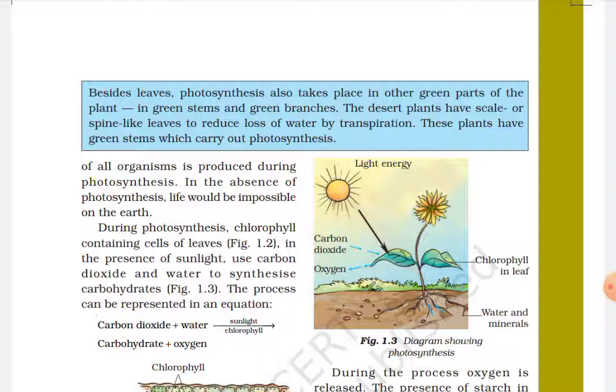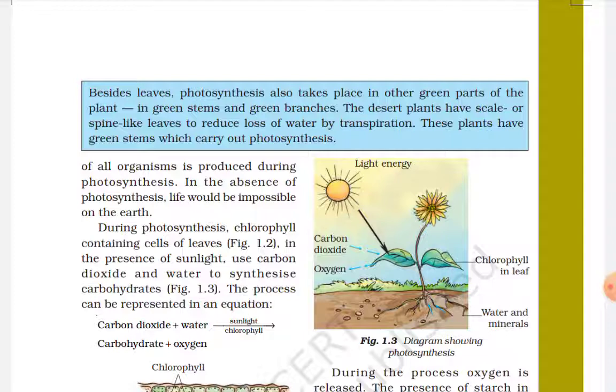Now I can tell you what transpiration is and why it is important. Transpiration is the process of removing extra or excess water from the leaves, and this happens from the stomata.